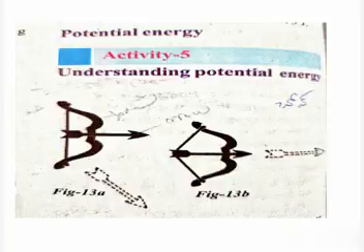So in the first situation, in figure 13 A, we gently stretched the string of the bow. Once you observe figure 13 A, we applied less force on the string.